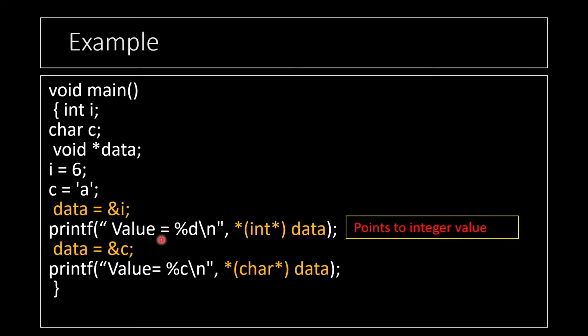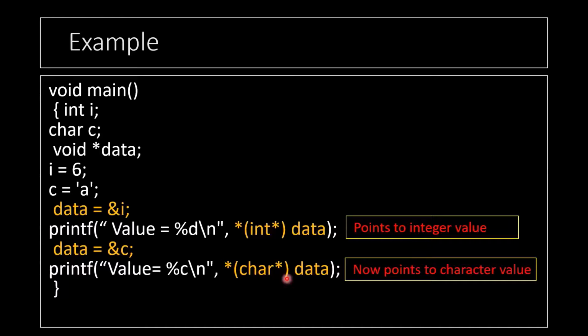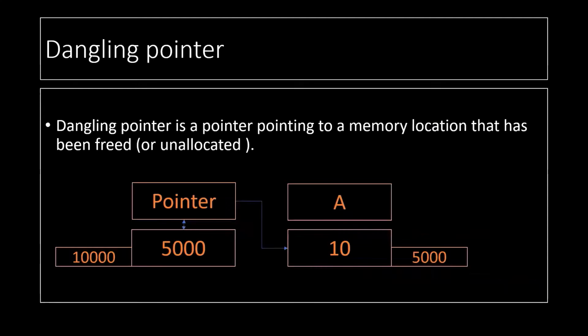After using it like this, now I'm using the pointer to point towards my character type. It is not pointing towards the earlier data at the same time. Once its functionality is finished here after printf, right? After that we are assigning it a value. So this will point towards the character value. This is our dangling pointer.